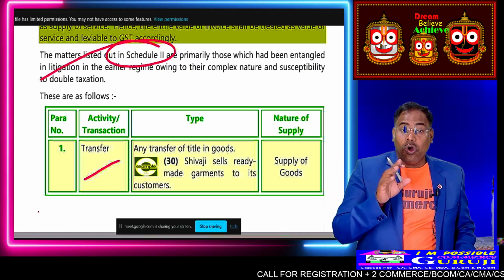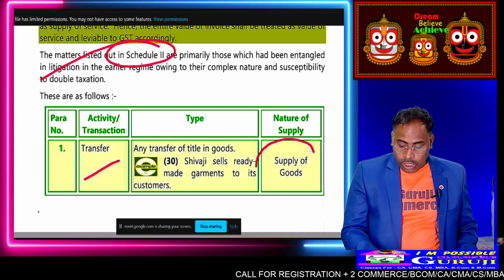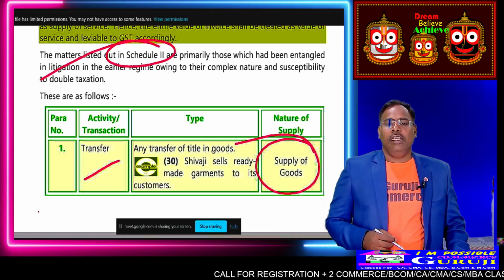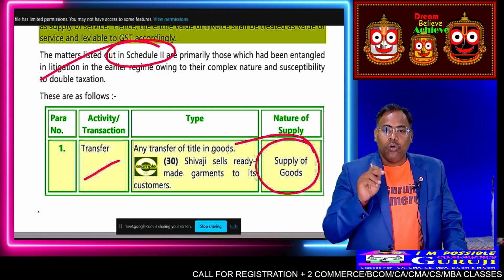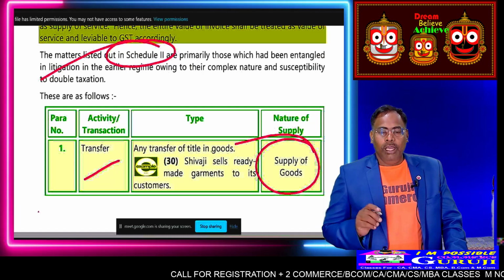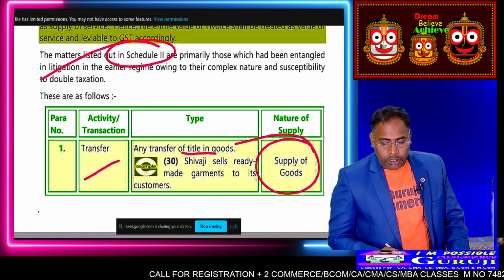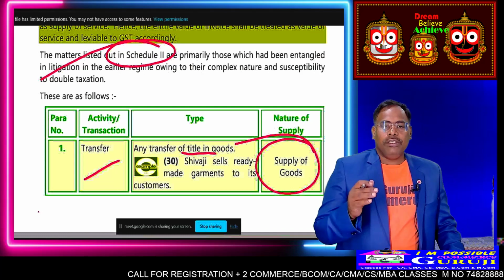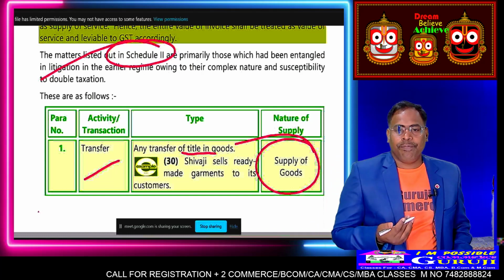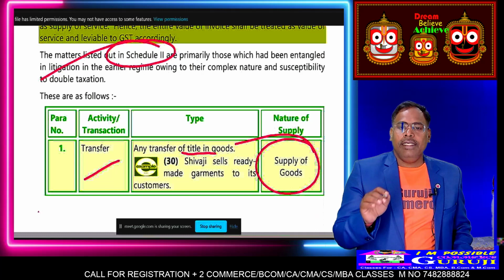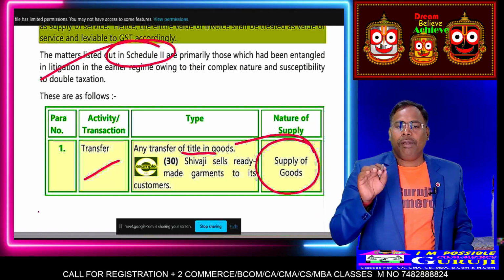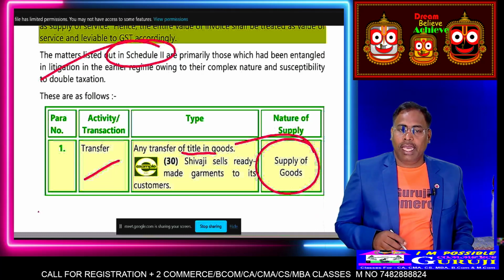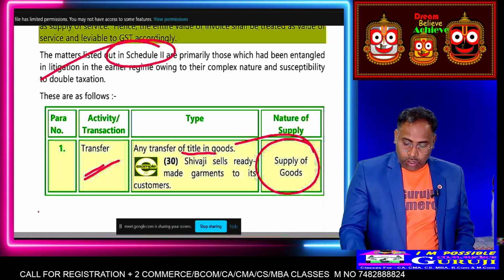When ownership is transferred, it is called supply of goods. If title is transferred, suppose I have sold my car to you, in this case it is called supply of goods. Got my point?